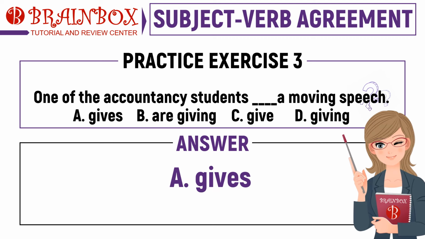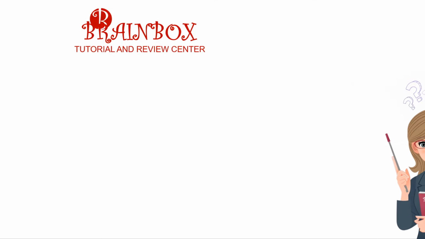Time's up. The correct verb is letter A, gives. When a subject has the expression "one of," the singular form of the verb is utilized.